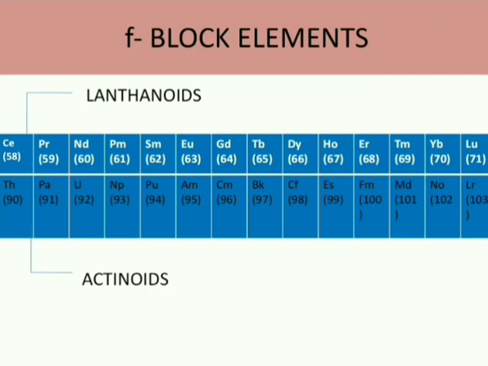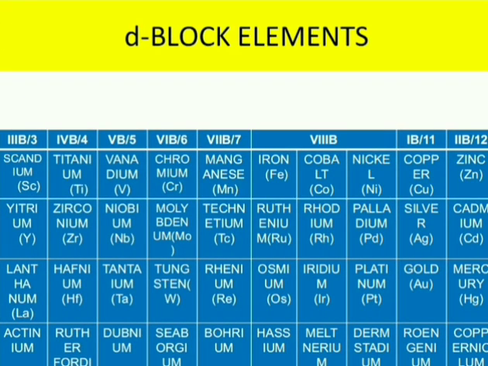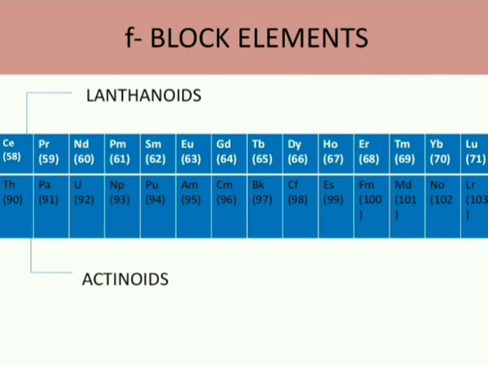Next, let us look into f block elements. See, these f block elements are kept separately at the bottom of the periodic table. Actually, these belong to sixth and seventh periods of the periodic table.